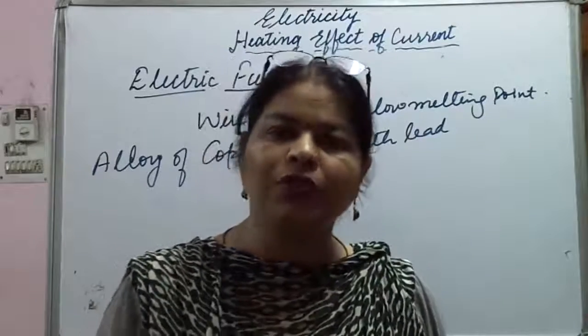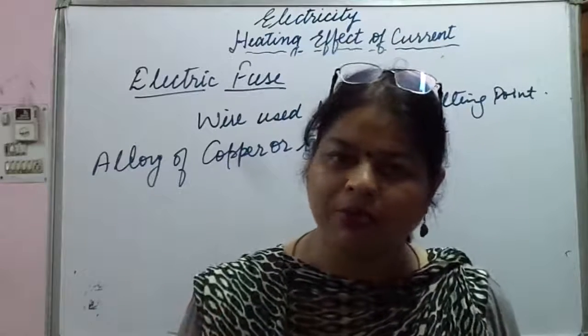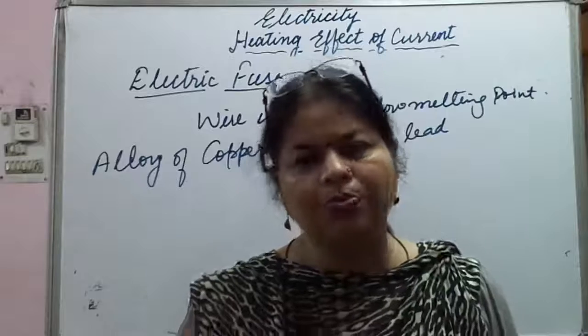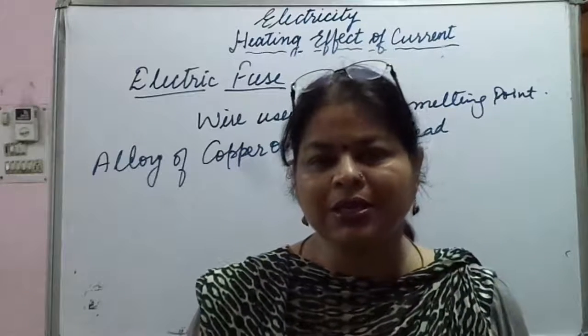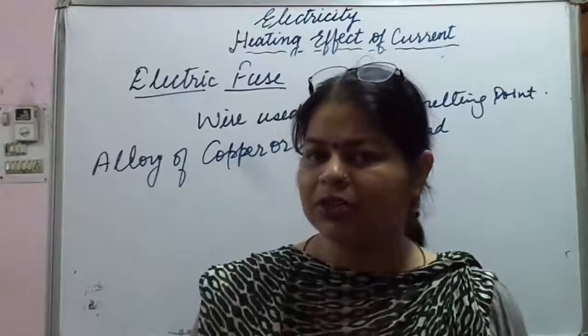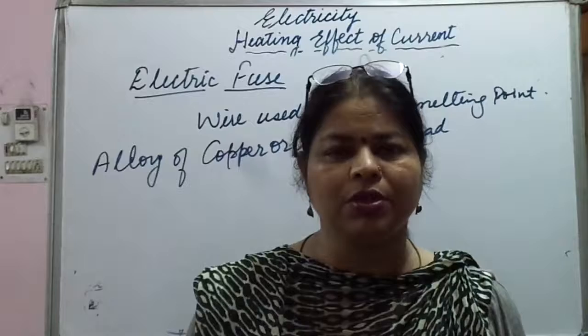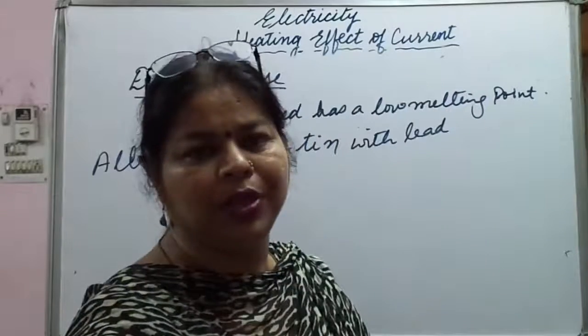So if more current is allowed to pass through them, what will happen? They will stop working, they will get damaged. As a result, the thing will be wasted. The device is going to be of no use to us. So an appropriate amount of current is used.